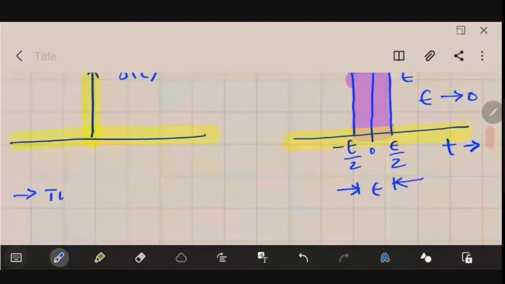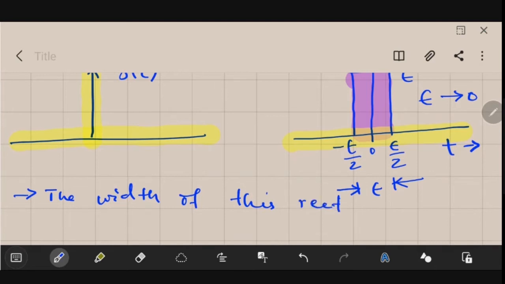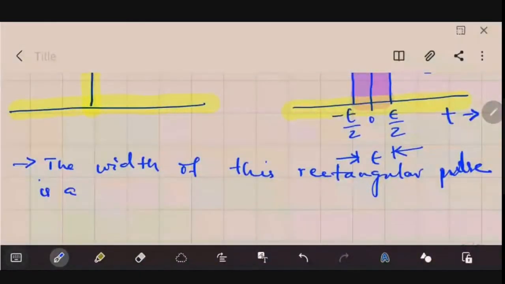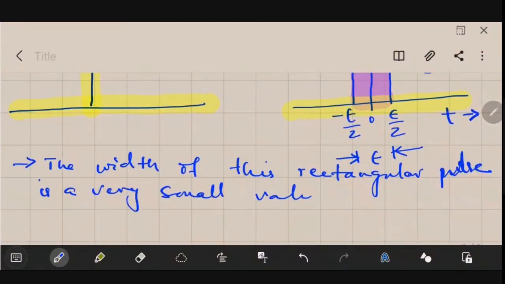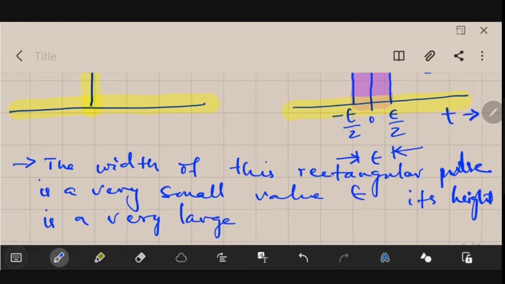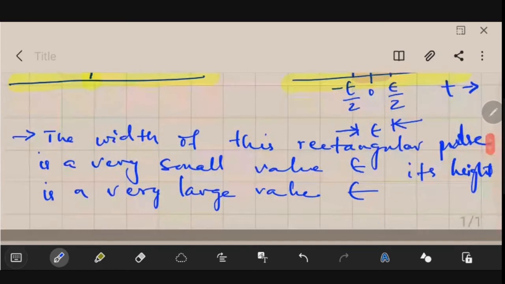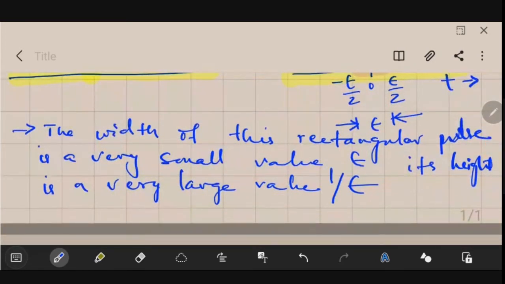The width of this rectangular pulse is a very small value, epsilon, and its height is a very large value, sorry, 1 by epsilon, in the limit epsilon tends to 0. So the next thing that we will be discussing, I hope you have understood what is unit impulse signal.